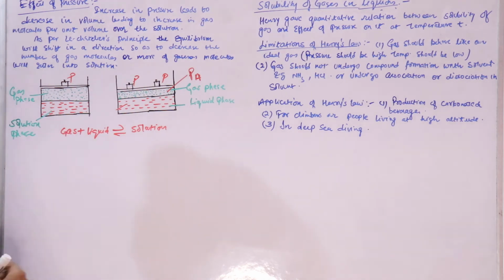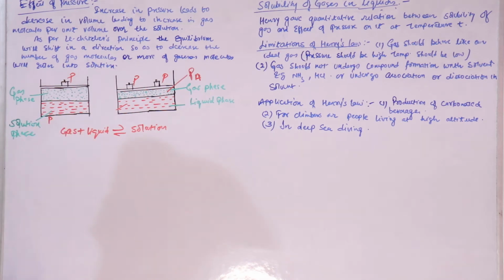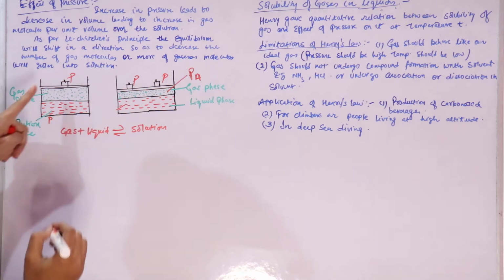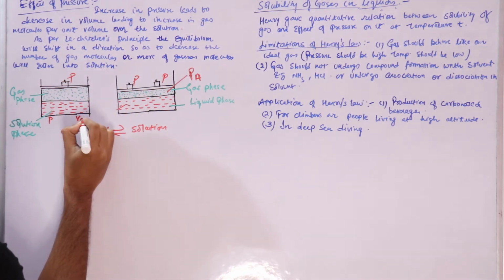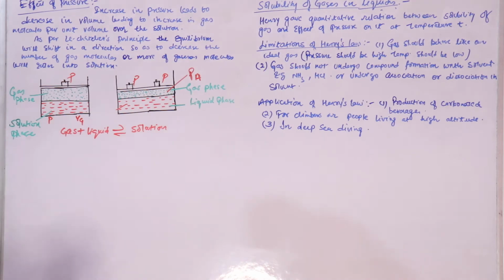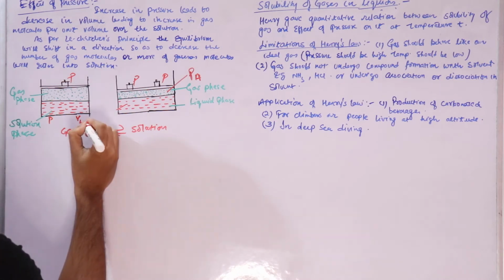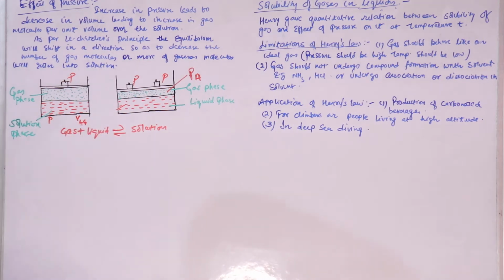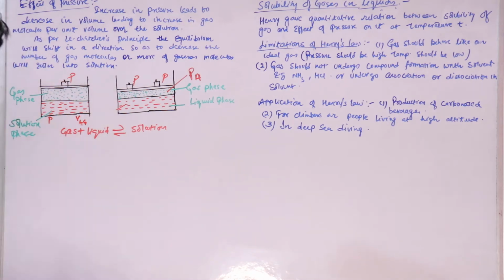Here the pressure is P, and let's take the volume of gas above liquid as VLG. Now, since here the pressure is P, let's double the pressure.